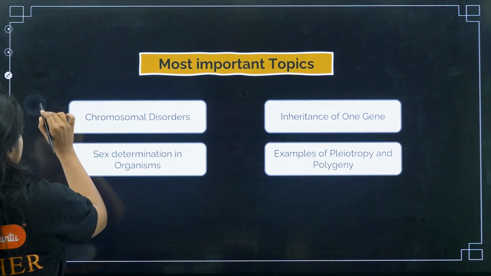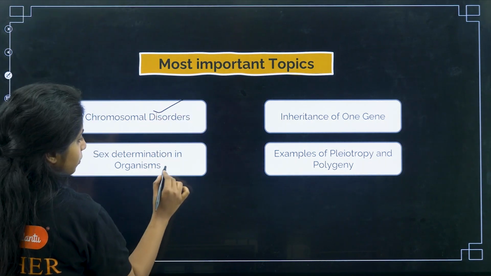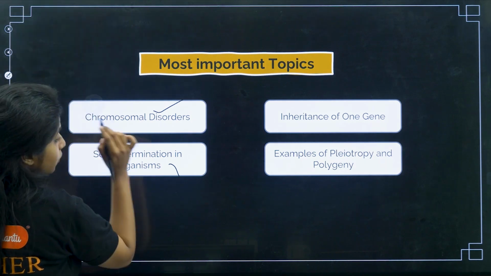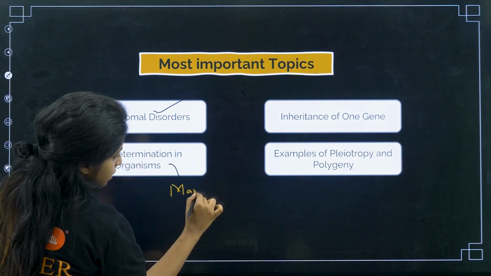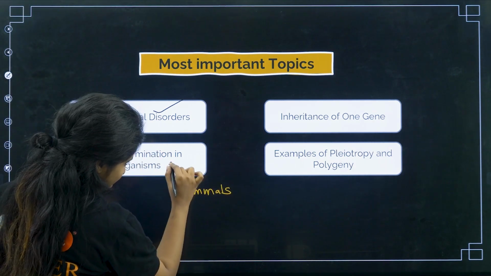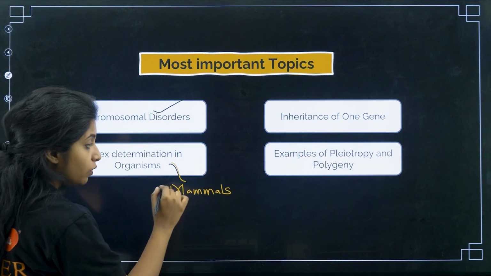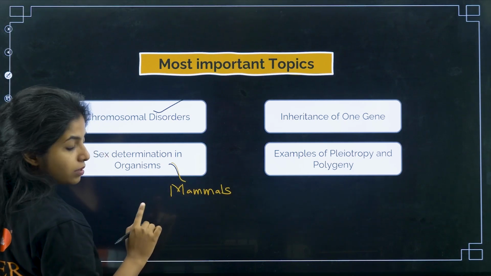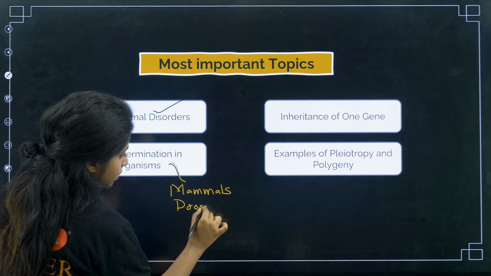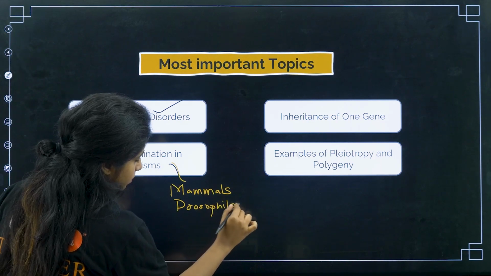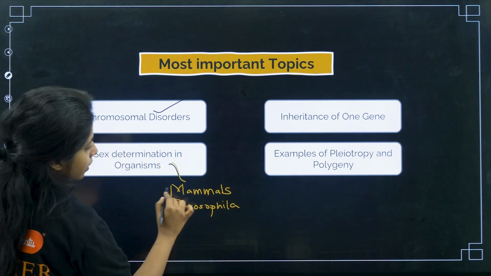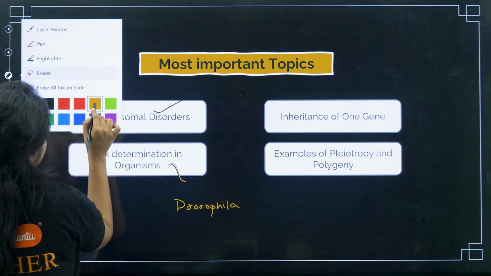Now sex determination in all types of organisms. What types of organisms, my dear children? You have different categories. You spoke about mammals, that is birds and mammals as in human beings, and Drosophila also comes under this. Mammals, Drosophila, they come under this. Instead of mammal, I'll write human because that's there in your book.